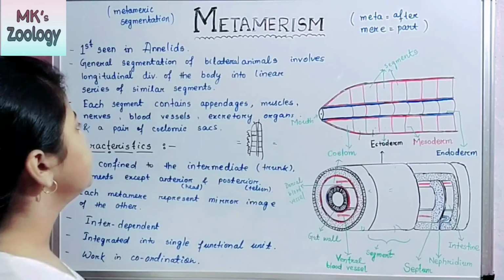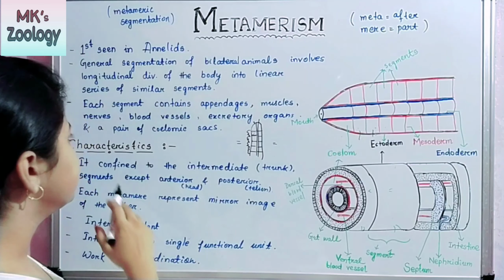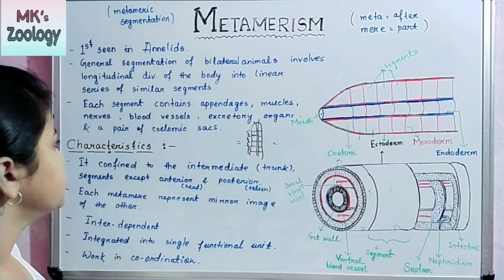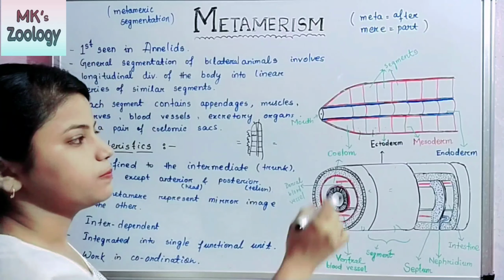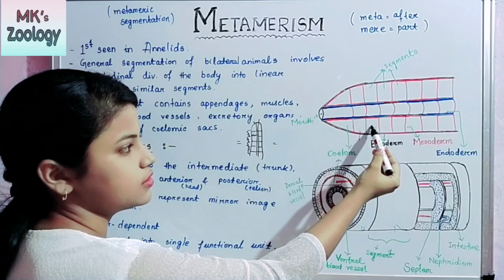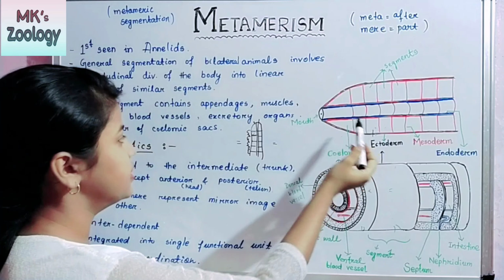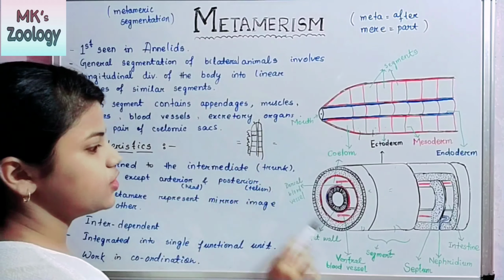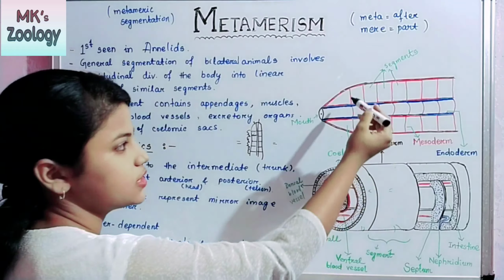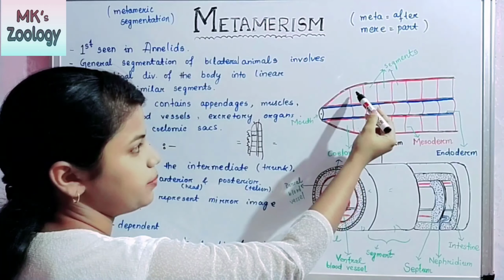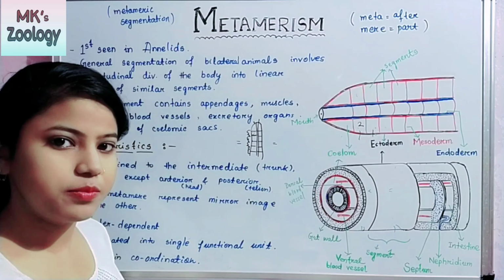Then next, each segment contains appendages, muscles, nerves, blood vessels, excretory organs and a pair of coelomic segments. Each segment means these are all segments, and each segment bears muscles, nerves, blood vessels, excretory organs like this. And a pair of coelomic cells means this is a segment, this is one, this is two. A pair of coelomic cells are present.